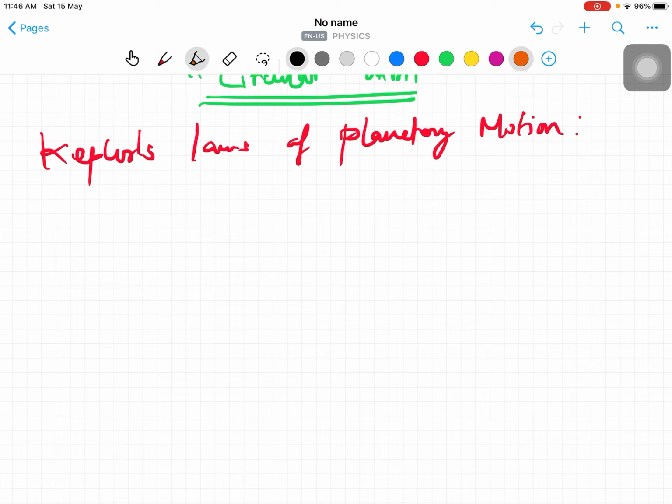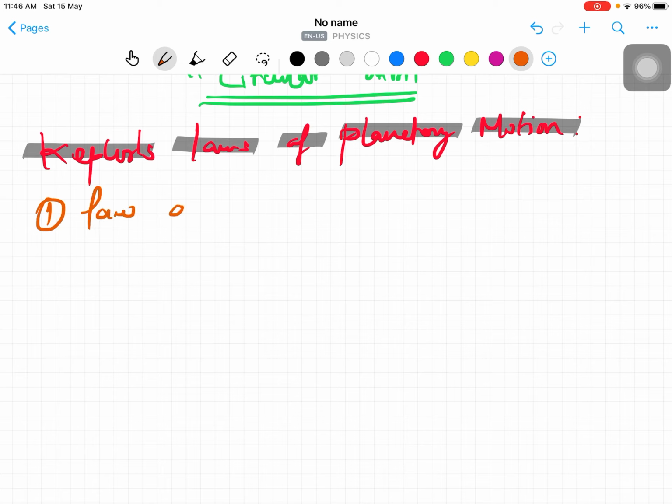Based on this, we are going to discuss what laws he proposed regarding planetary motion. So the first thing is the law of orbits. It is the first law actually. What is the law of orbit?